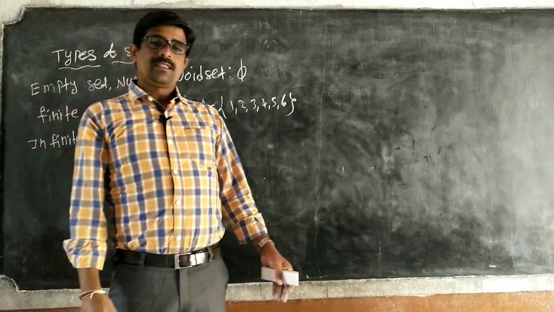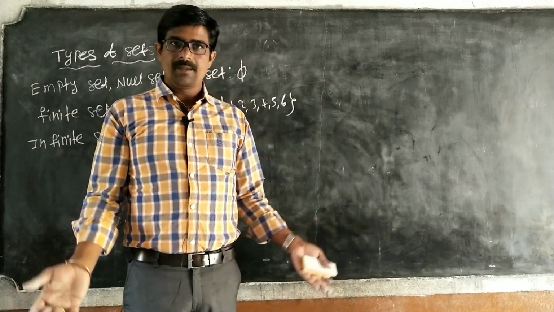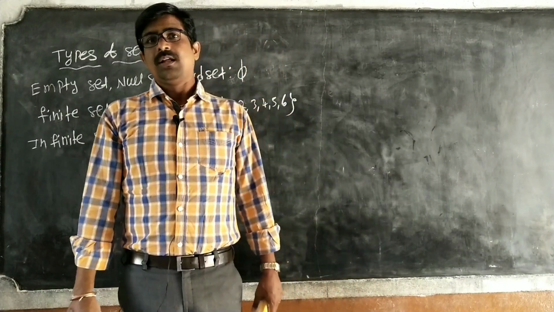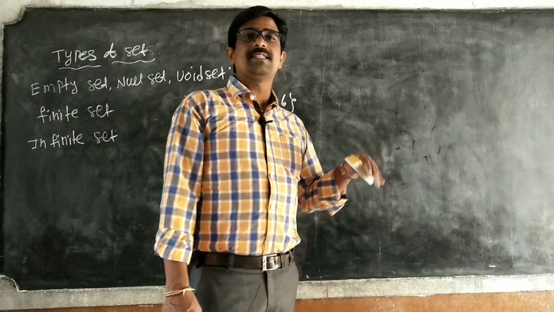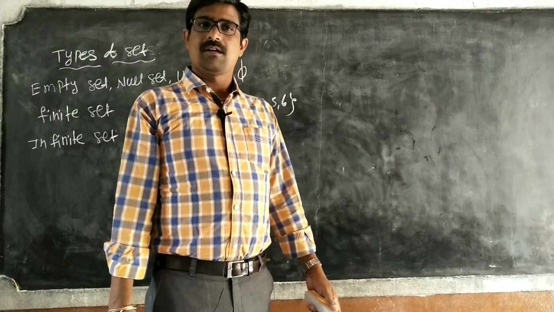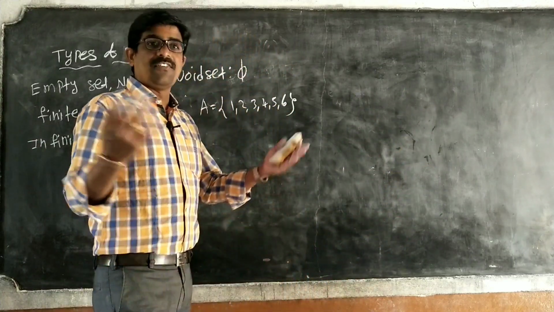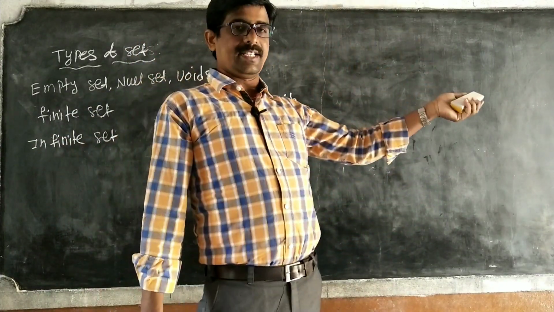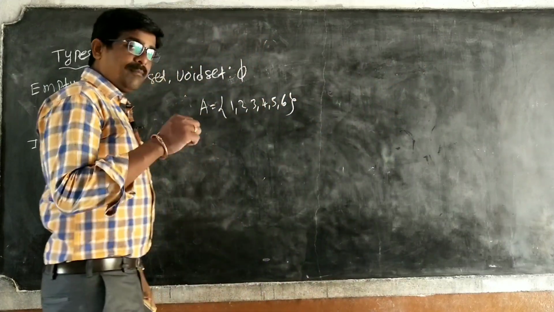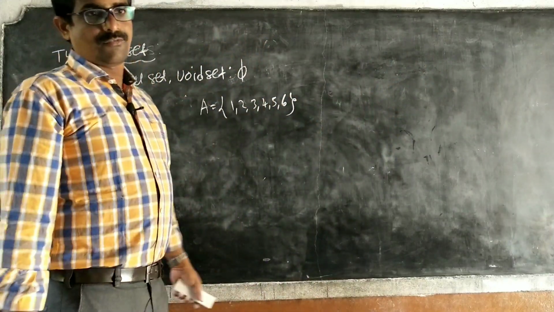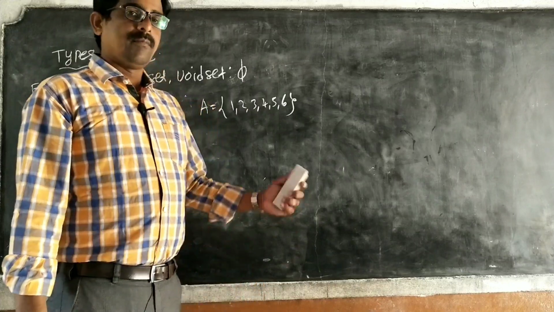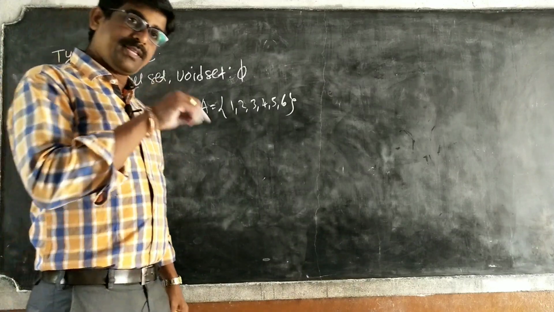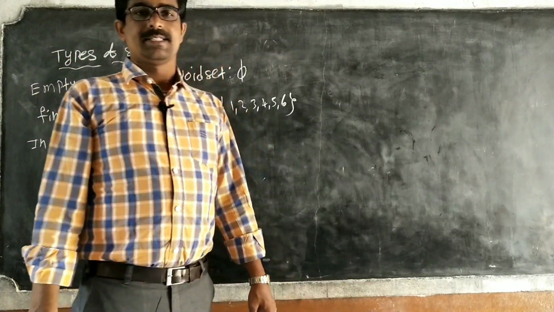Okay. For example, the population of India is a finite set. We can easily count it. The population of the world we can count. The number of stars in the sky we can't count. The leaves in the forest, is it possible to count? Impossible. They are infinite sets. Infinite set means the number of elements is not finite. But mathematically, even the empty set we treat as a finite set.